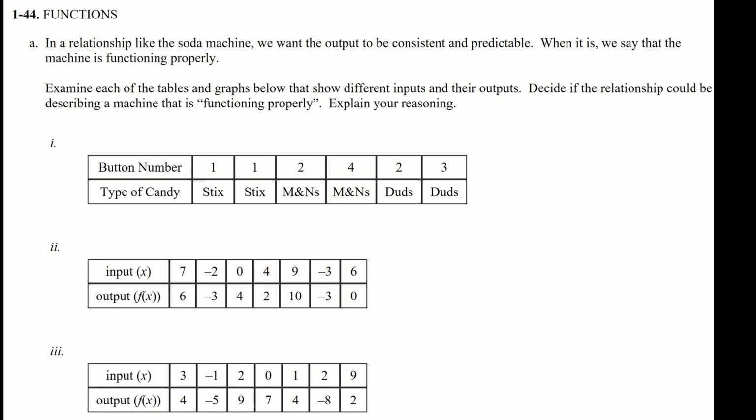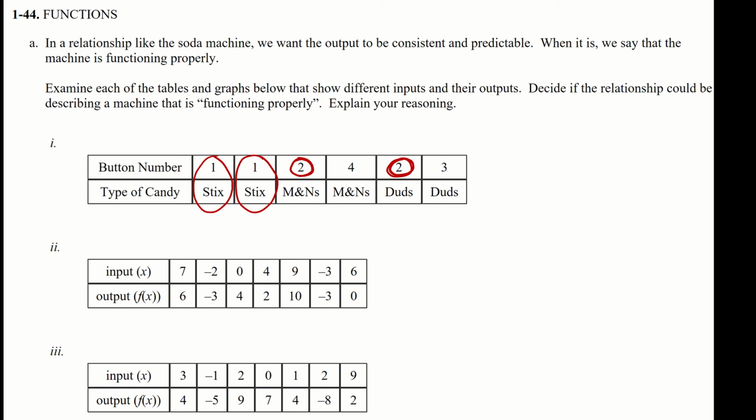Okay, so for the first one, this one appears to start out well, right? If I press 1, I'm getting the sticks. 1, I'm getting sticks. If I press 2, I get M and M's. Uh-oh. Right here's my problem, right? You can see this button 2 is not behaving in a consistent and predictable manner. Sometimes button number 2 produces M and M's. Sometimes it produces the milk duds. So I would say that this is not a function.